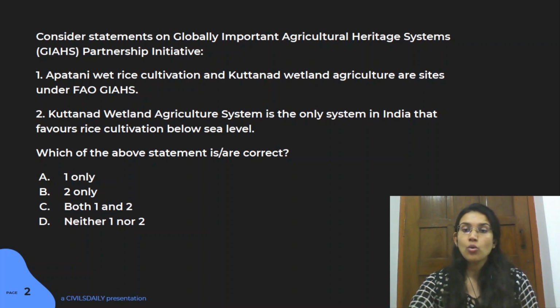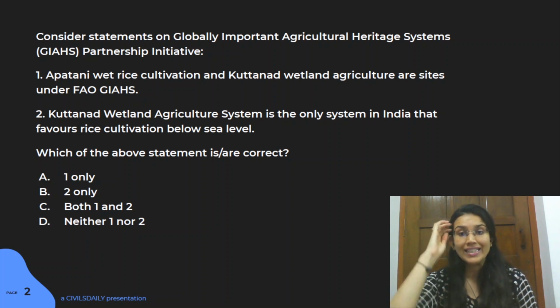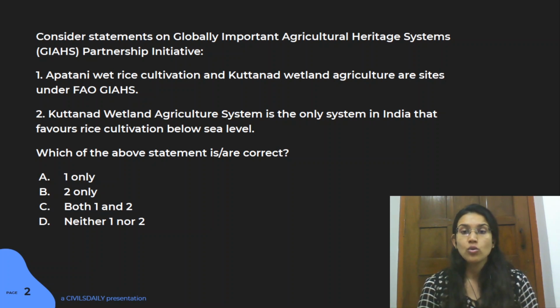Now, the Koraput system is basically dealing with floral vegetation. There is a rich floristic diversity that consists of 2,500 species of flowering plants. That is something that is being saved, and with the rising amount of mining and deforestation in the Koraput region, these species have been in danger. That is why this has been identified, so that it can be valued and preserved for a longer period. The second statement is absolutely right.